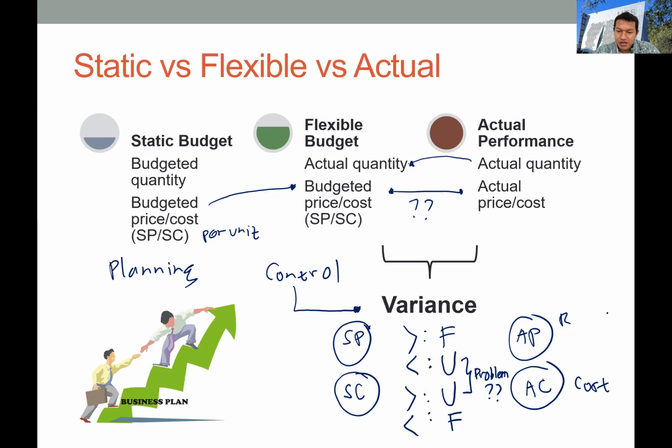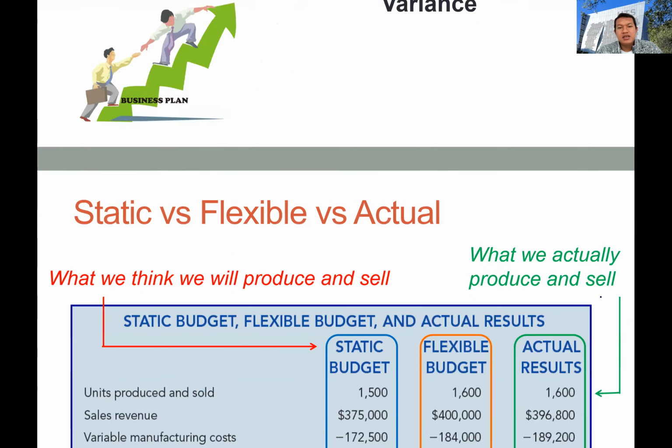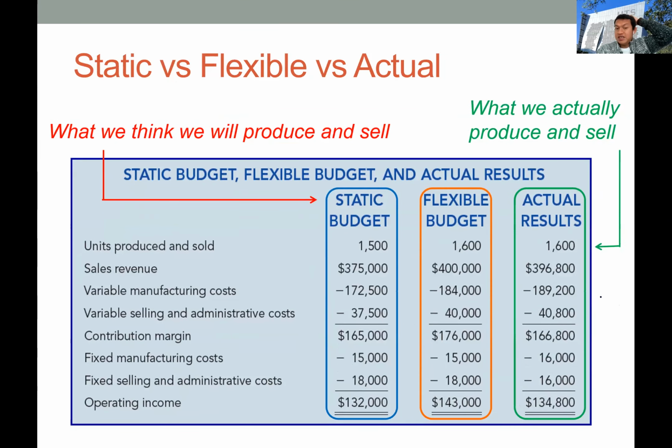Okay, so hopefully this simple logic can give you the main idea of the variance. Now let's move to the formula. Before the formula, this is the illustration of these three main figures in the budget. First we have the static budget, and then we have the flexible budget, and we also have the actual result or actual performance.